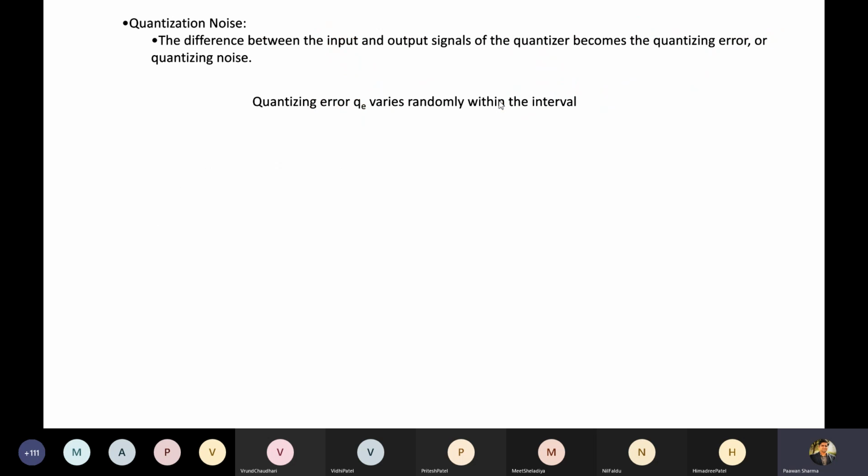So we take forward this quantization noise. I hope you all recollect what quantization noise is, though it is written, but let me ask Ritesh Parmar.